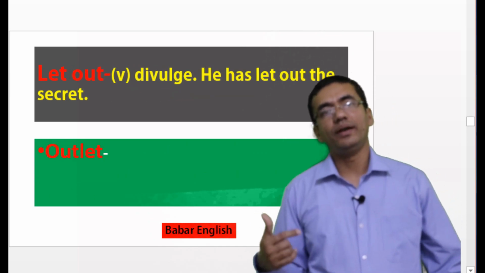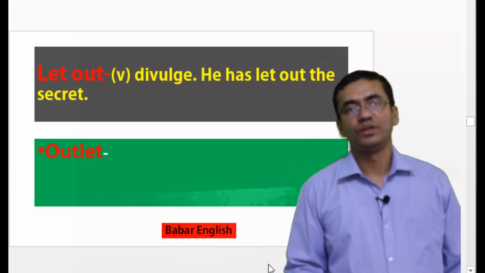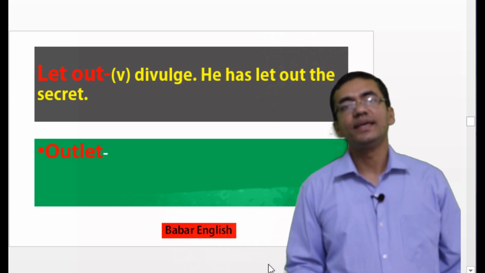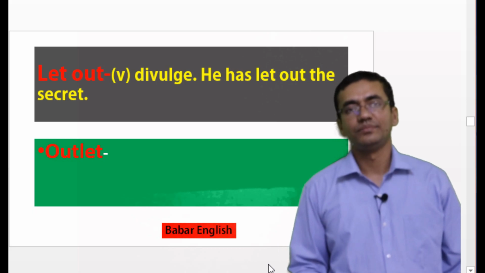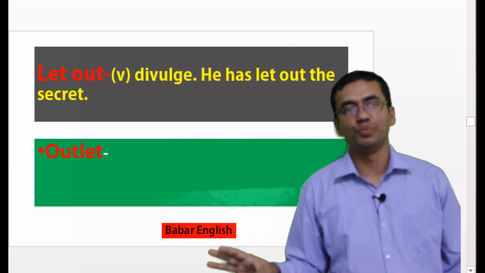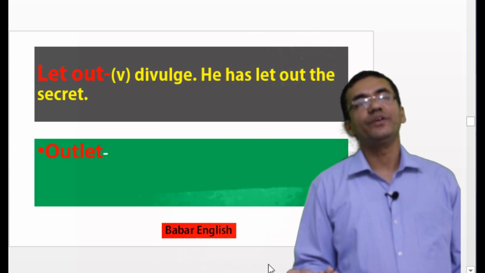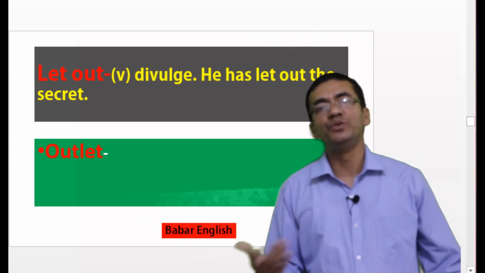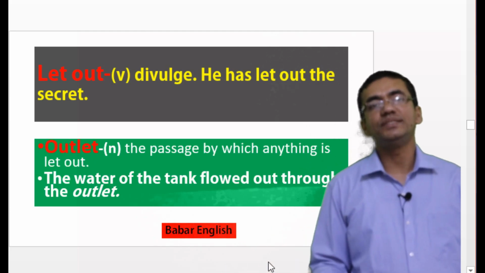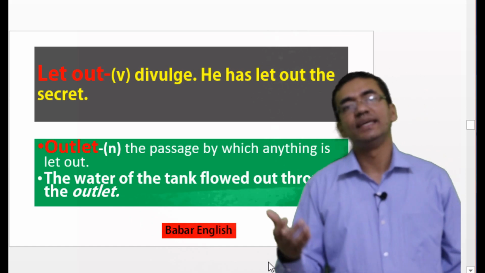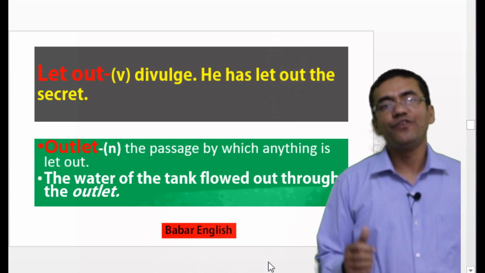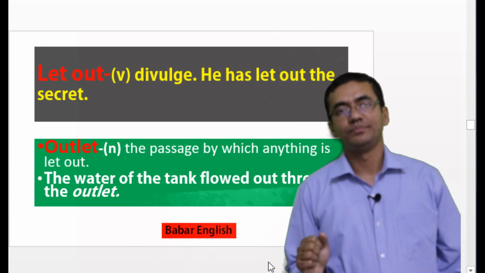Now our next phrase is let out. Let out means divulge. Suppose you can say he has let out the secret. He has told the secret to others, what he was not supposed to, most probably. If we invert this word, it will become outlet. So what is the meaning of outlet? Outlet means the passage by which anything is let out. Suppose we can say the water of the tank flowed out through the outlet.